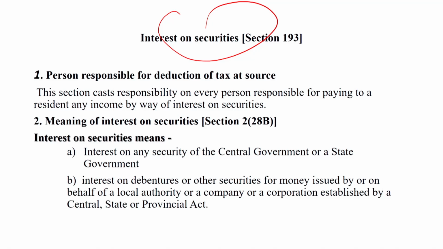The amount which is received by the investor on the basis of holding the securities is called the interest on securities, and interest on securities income is required to have tax deducted. Section 193.